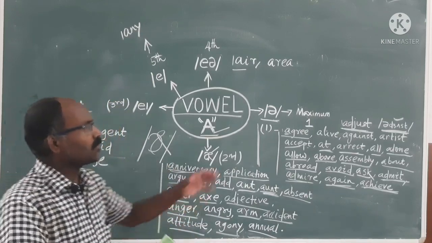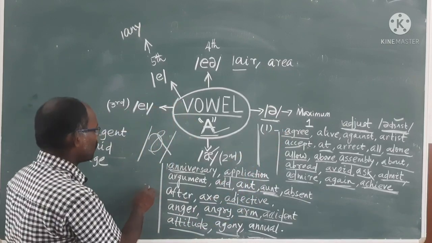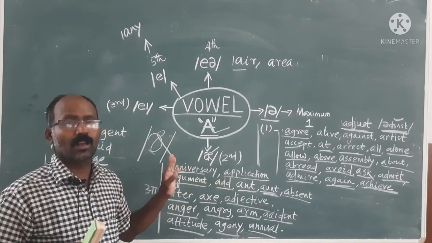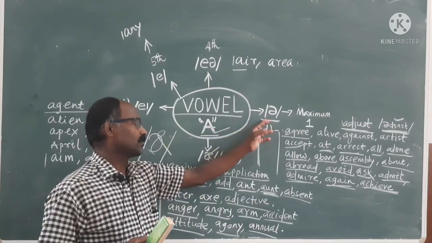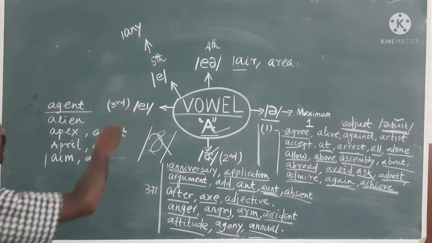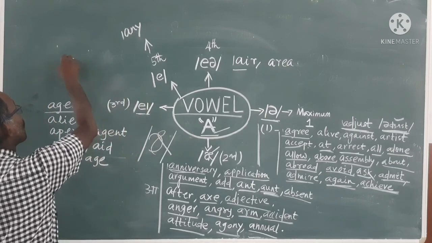That means maximum words come with the O sound, then comes the A sound, then another A sound, like anniversary, application. First you get the O sound, then you get the A sound, then we come to the third one. Third one is coming. What is this? Can anybody tell? What is the sound?